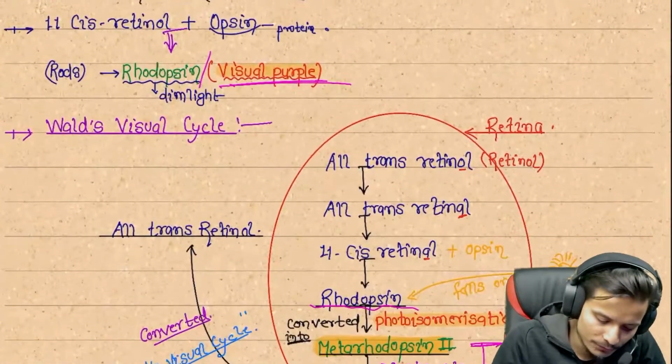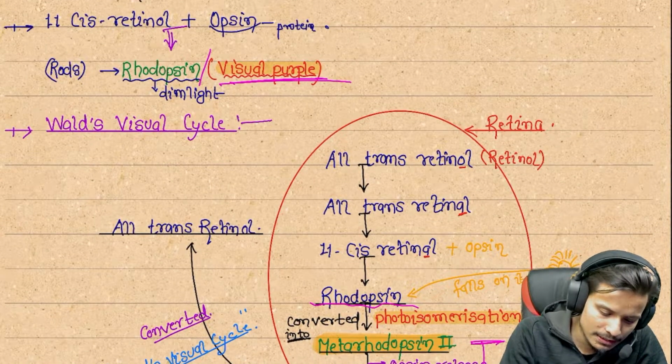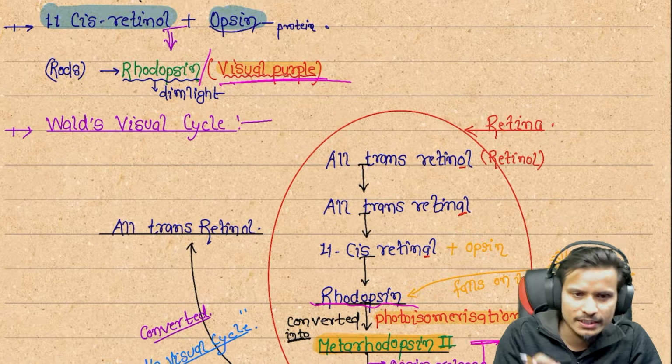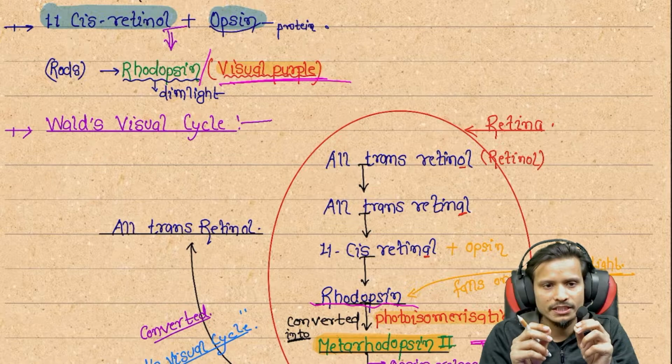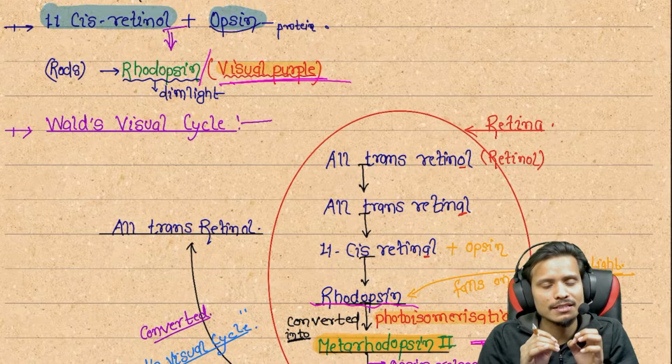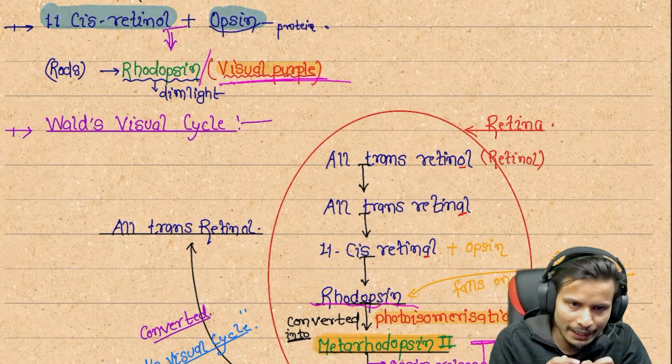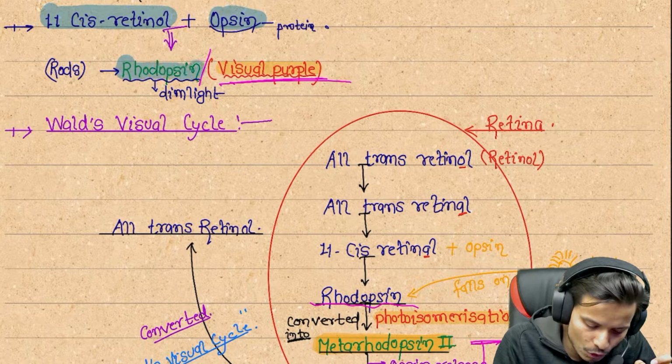So let's start with vitamin A in vision. The first one is 11-cis retinol plus opsin. Opsin is a type of protein. This opsin is going to combine with 11-cis retinol, which is a component of vitamin A. These two combine together and form rhodopsin.